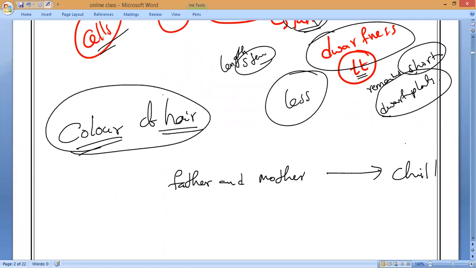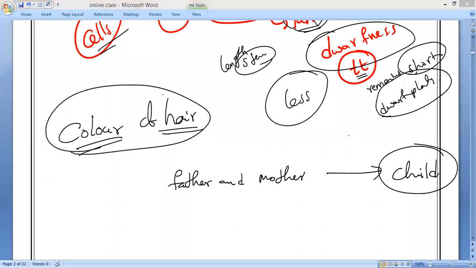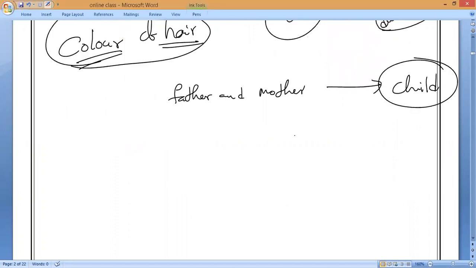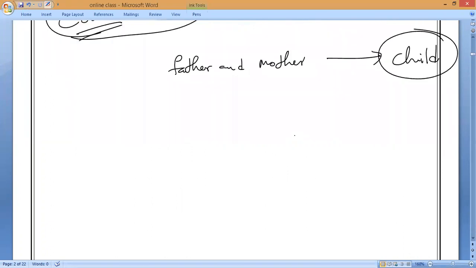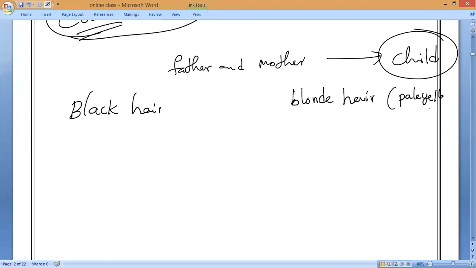Now the father may have some different kind of hair, maybe curly hair or soft silky hair. And the mother has something else, black hair or light pale yellow hair. Let us discuss how it will happen. Before we do that, please remember, let us consider black hair as a phenotype produced by a dominant gene. So black hair is one, and the other one is blonde hair, which we will say is pale yellow hair.